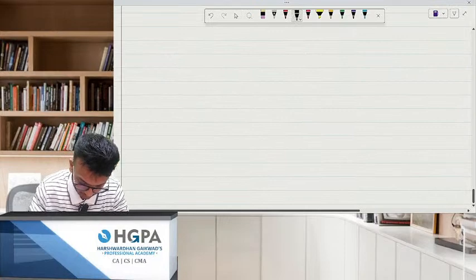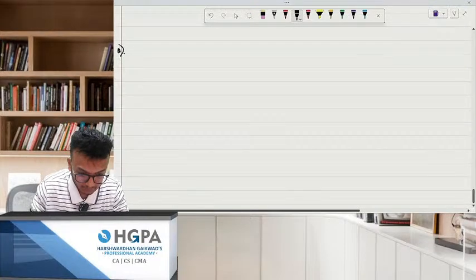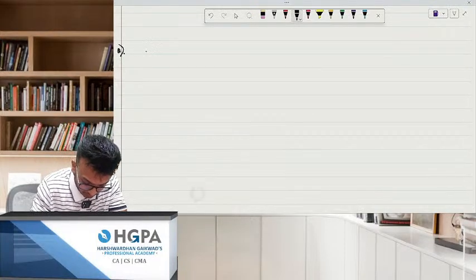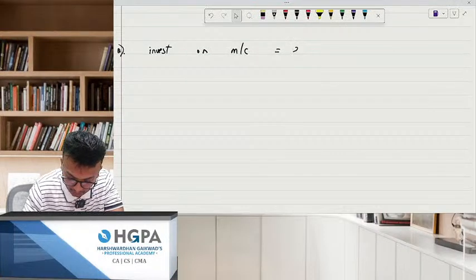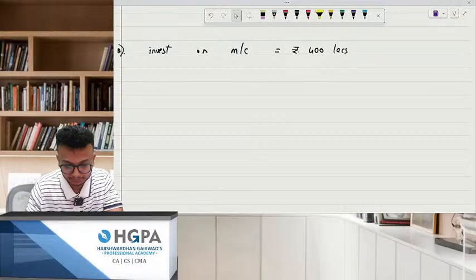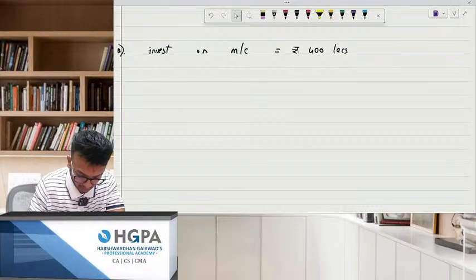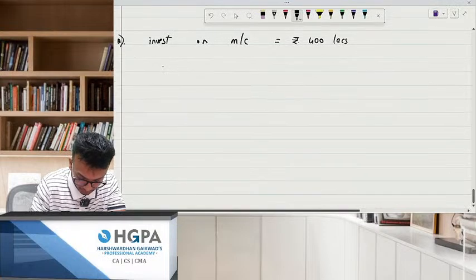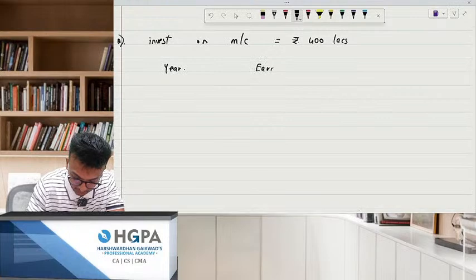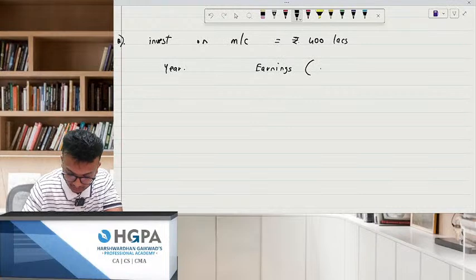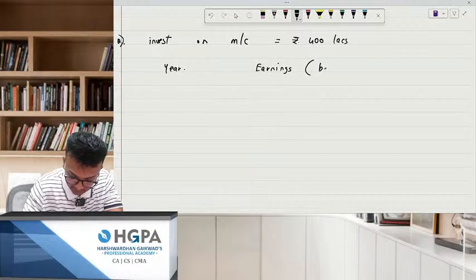Take one more question, please. Investment on machinery, 400 lakhs. Okay. Following information is given to you. They have given you year, and they have given you earnings. And they have given you that these earnings are before depreciation and tax.